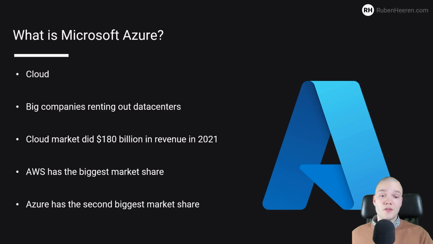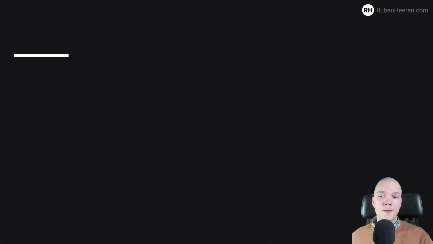To date, Microsoft has Azure data centers in 140 countries and serves more global regions than any other cloud provider. All these facts indicate that it's a good time to learn Microsoft Azure.